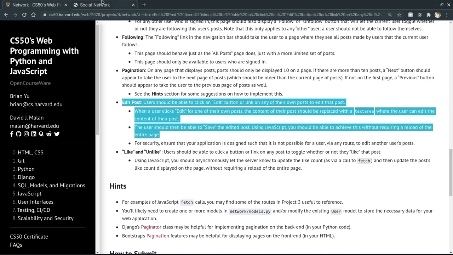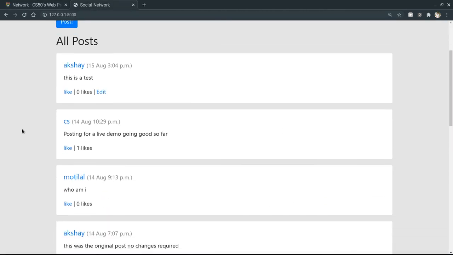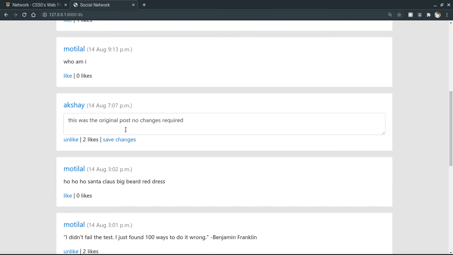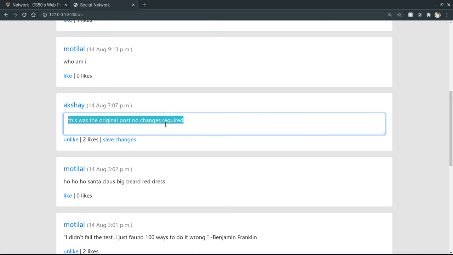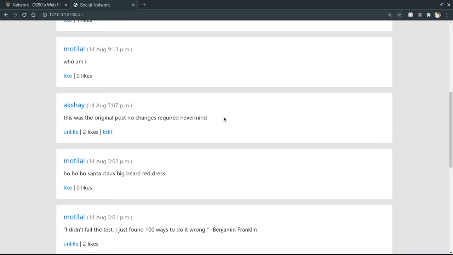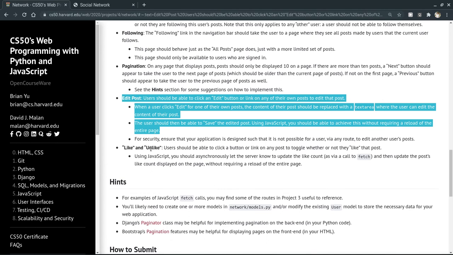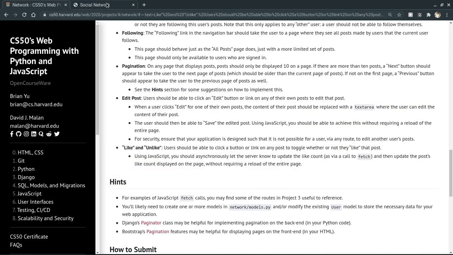And edit post. Any user can edit their own post. For example, here I have an edit option to edit this post but not others. So if I edit this post, the post is converted into a text area where we can edit it, and after editing we can save the changes, and these changes are stored. For example, even if I reload, it is permanent.